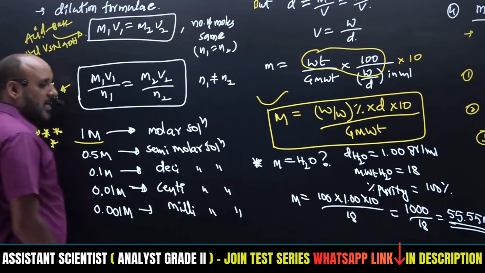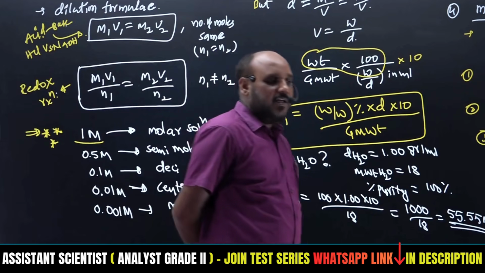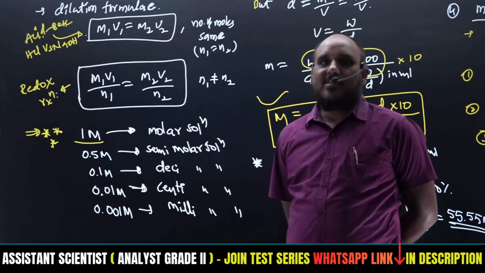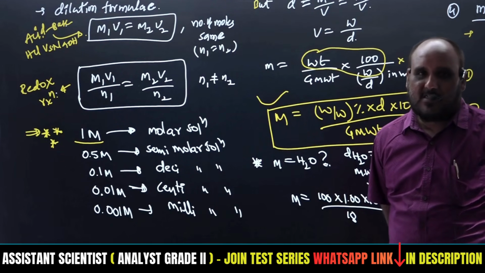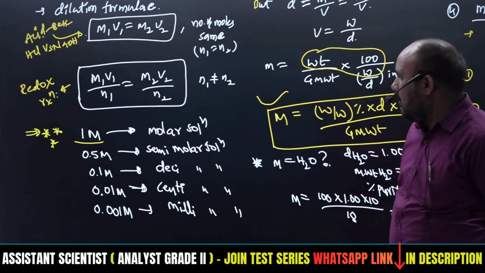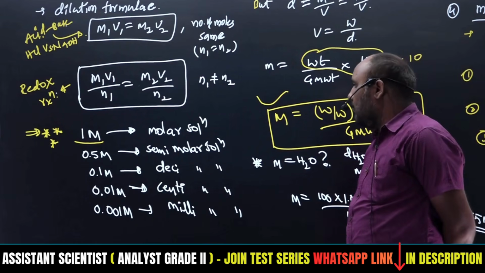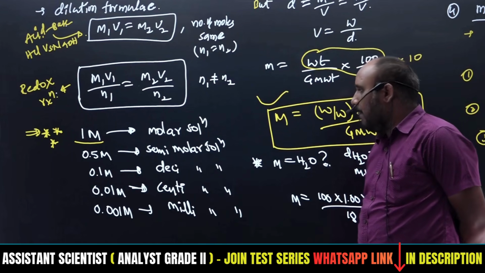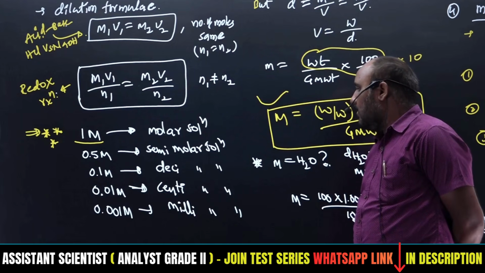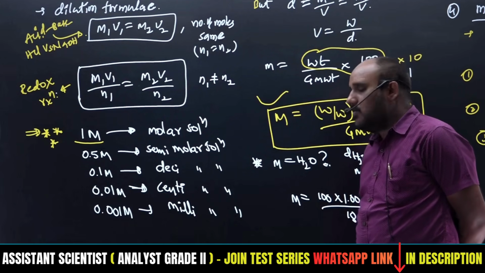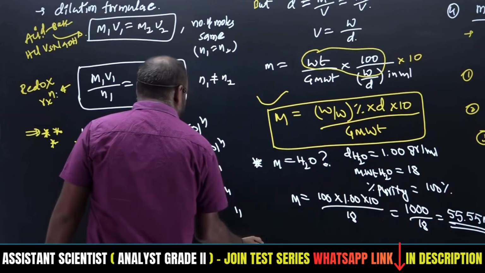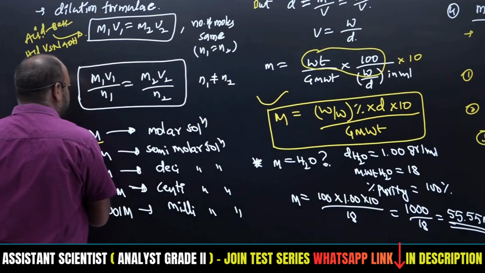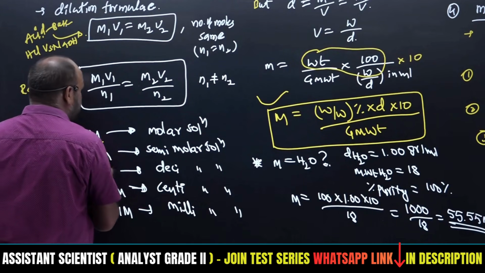Whenever a decimolar solution undergoes dilution, we may be asked the concentration of the resultant solution. So 1 molar means molar solution, 0.5 means semimolar, 0.1 means deci, 0.01 means centi, and 0.001 molar means milli. Whenever mixture solutions are there, how can we get the concentration of the resultant solution?